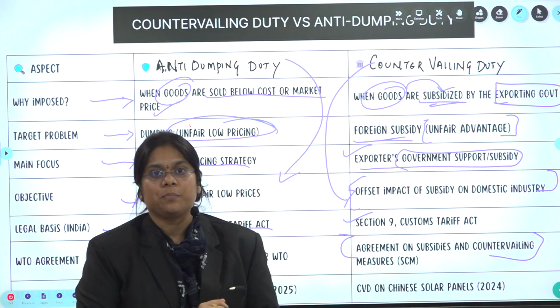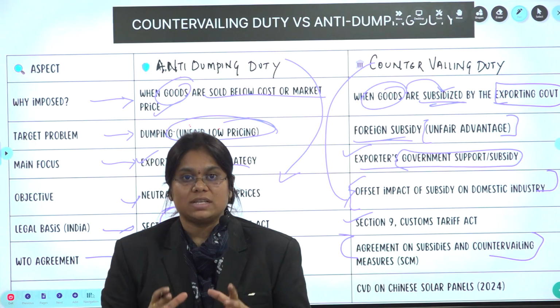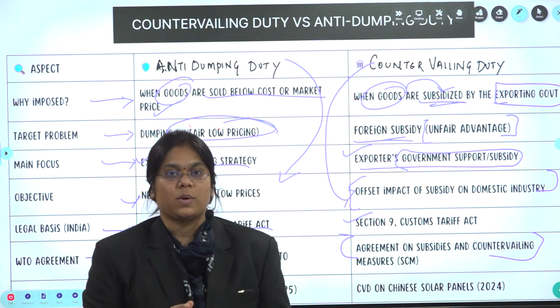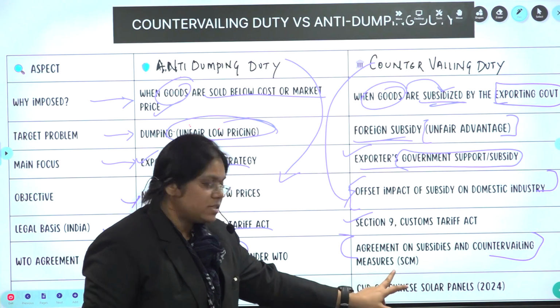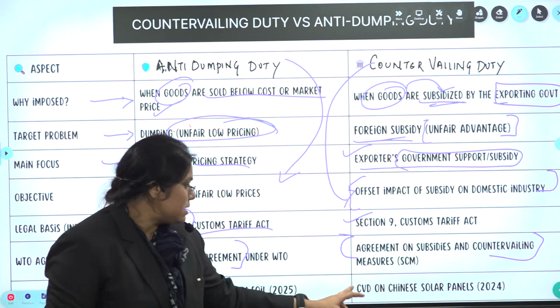Now what happens? Make in India solar panels will not be purchased. We will purchase only those solar panels that are provided for less cost, right? So it is affecting our solar panels. So that is the example.